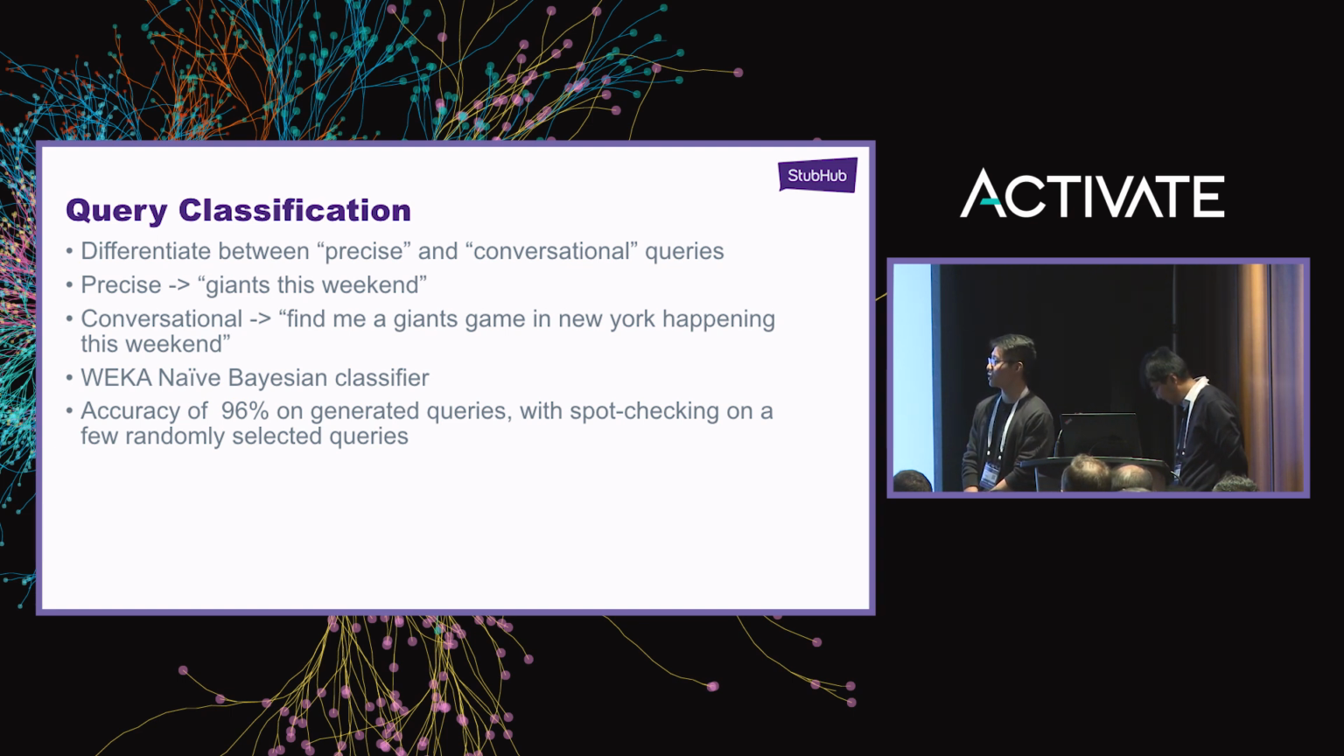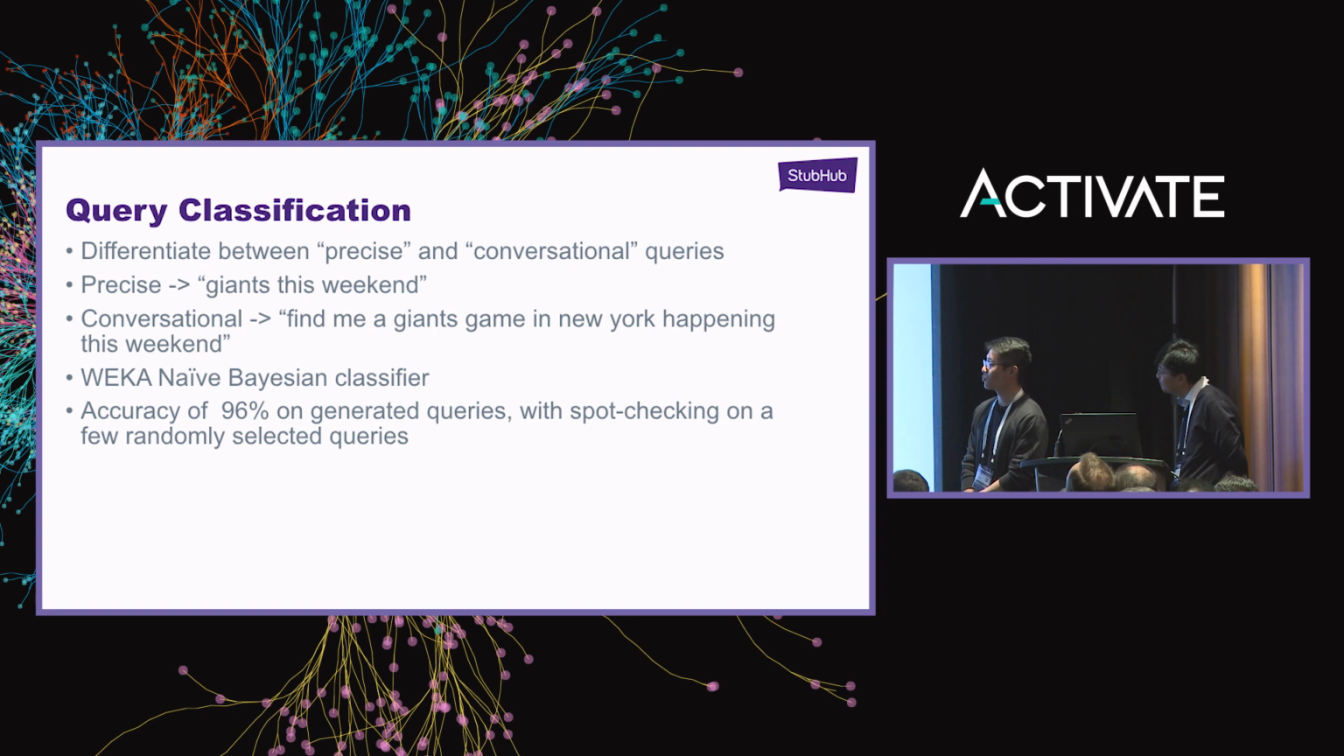And then for conversational, you have something like what you might say to Alexa, like find me a Giants game in New York happening this weekend. Here the query is much longer, but that's not the only difference. A lot of it is noisy, so you can discard most of the query and still have enough information to find the entities.